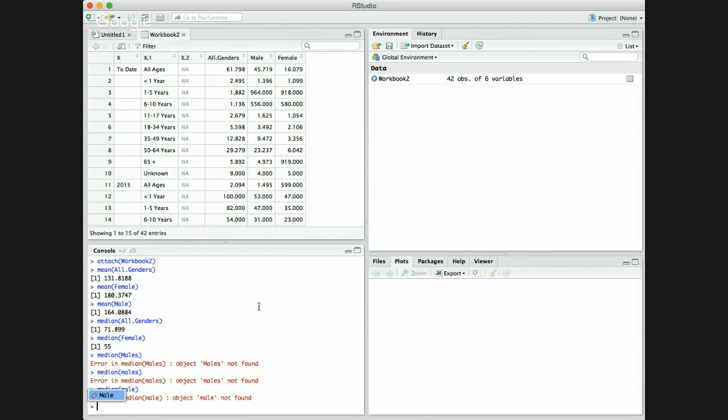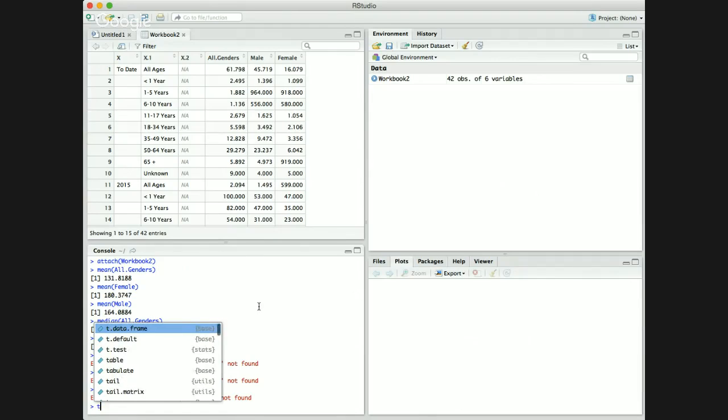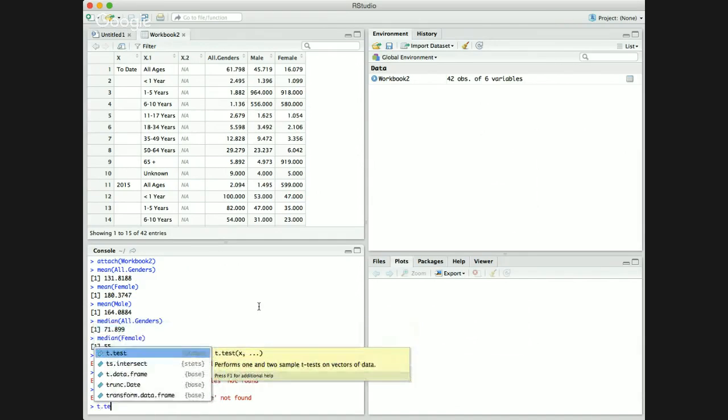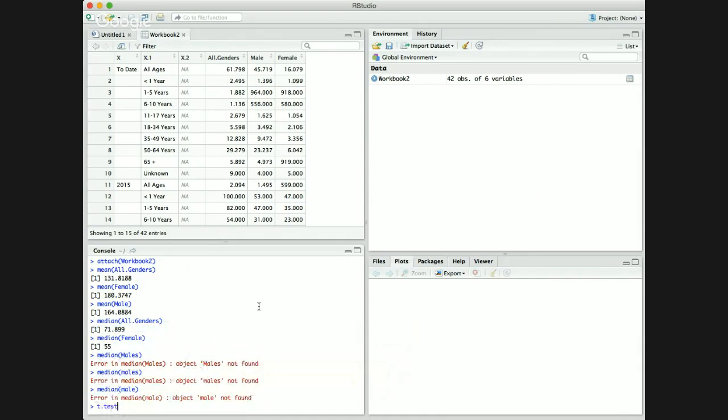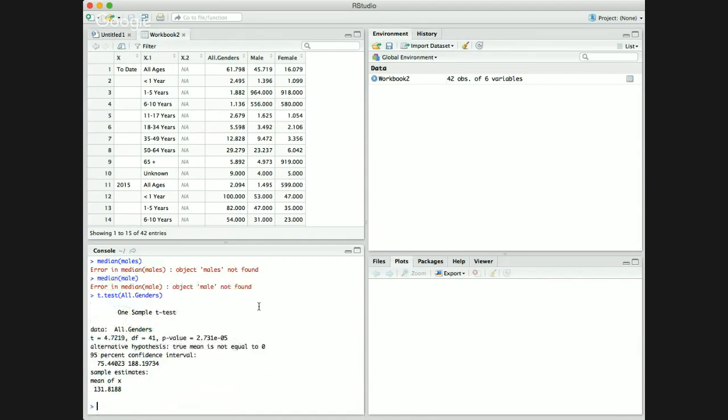Okay, then I ran a t-test. So I typed t.test, parentheses, and I did the same thing as before with the variables. My t-test gave t equals 4.72, and the alternative hypothesis says that the true mean is not equal to 0, with a 95% confidence interval.